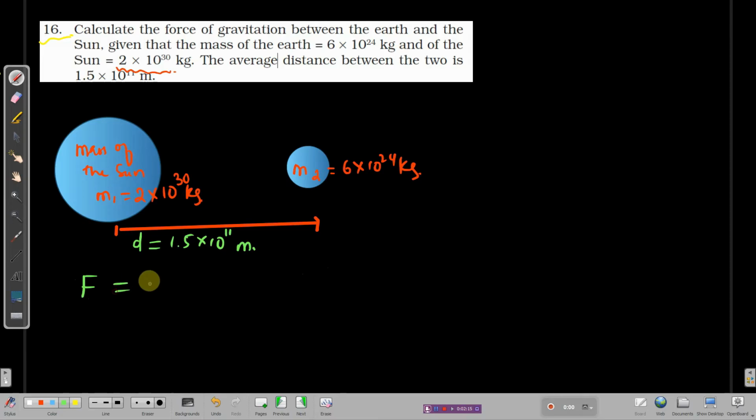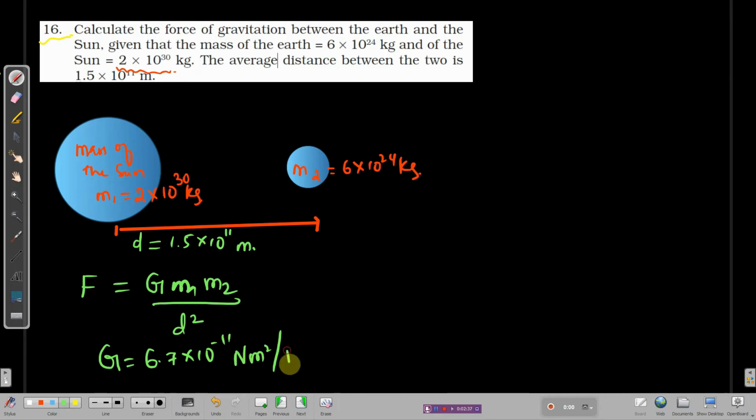So I'm writing up the formula. F is equal to capital G m1 m2 by d square. You know the gravitation constant value, capital G is equal to 6.7 into 10 power minus 11 Newton meter square per kg square. Okay, let's substitute the values in the formula.